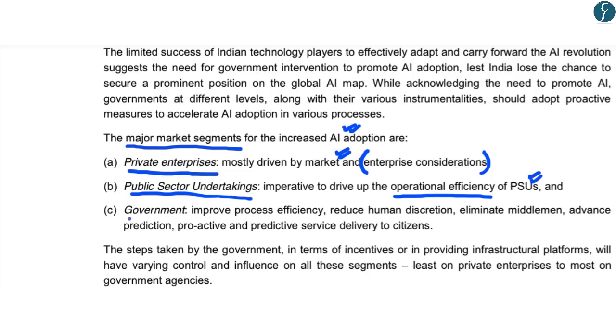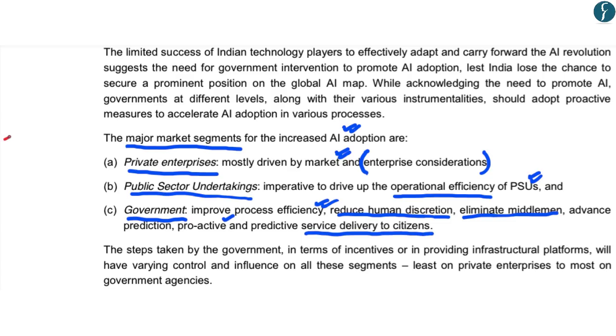And the third and the final major market segment would be the government, wherein the increased use of artificial intelligence in government would improve process efficiency, reduce human discretion, eliminate the middleman, and have an active and predictive service delivery to citizens of India.